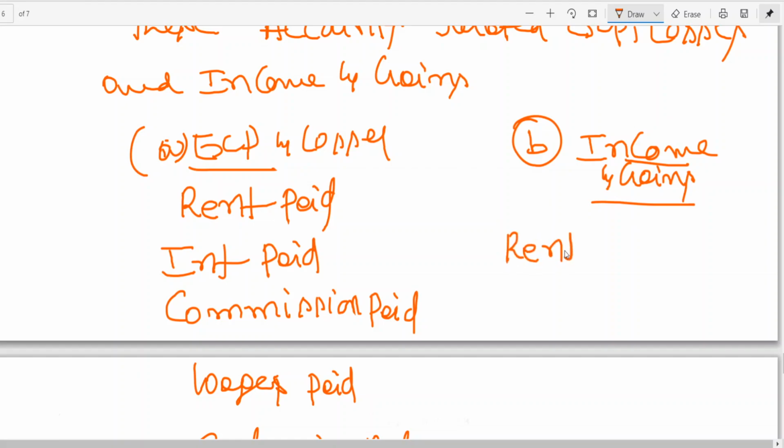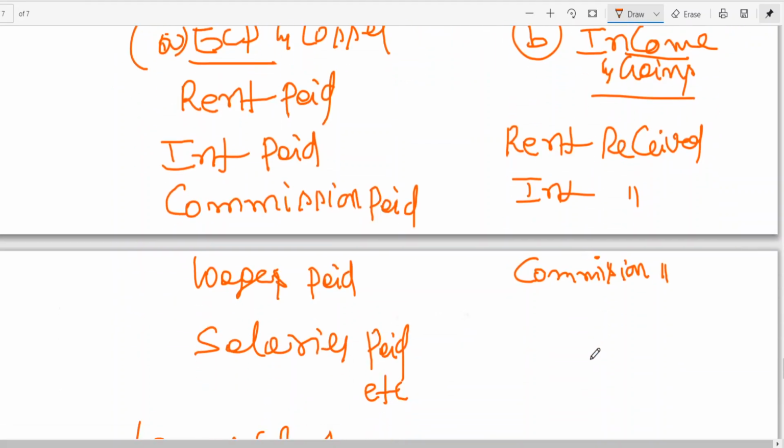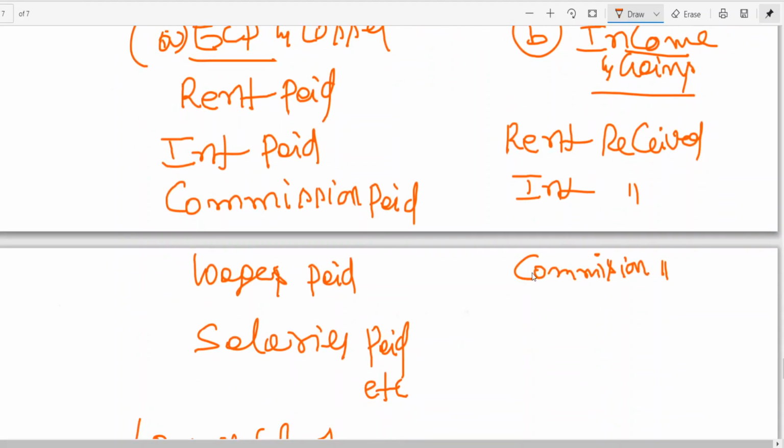Rent paid, opposite: rent received. Interest received. Rent received, interest received, commission received. I think a few more examples we can take later on. And gain: profit on sale of asset is a gain.